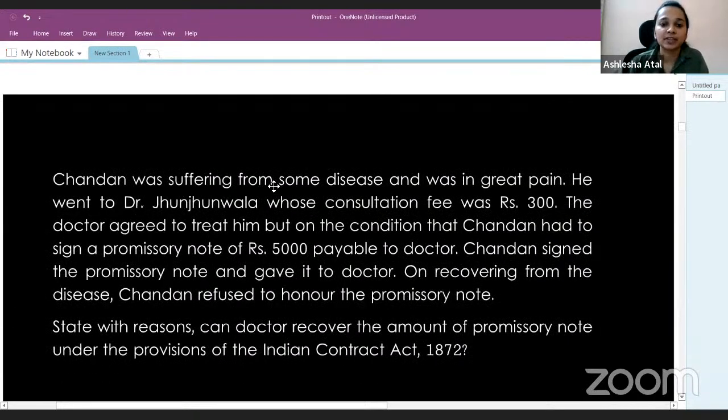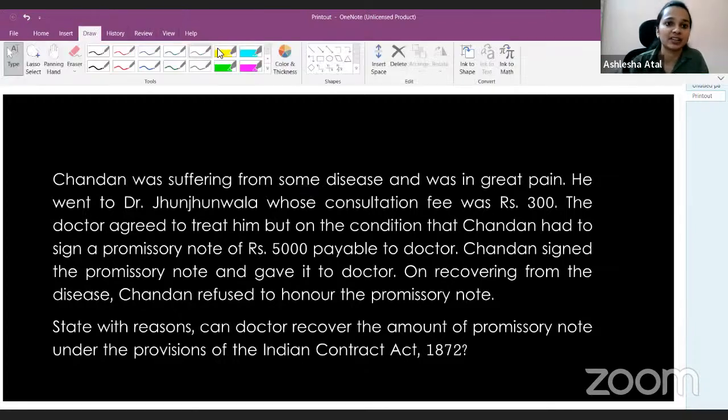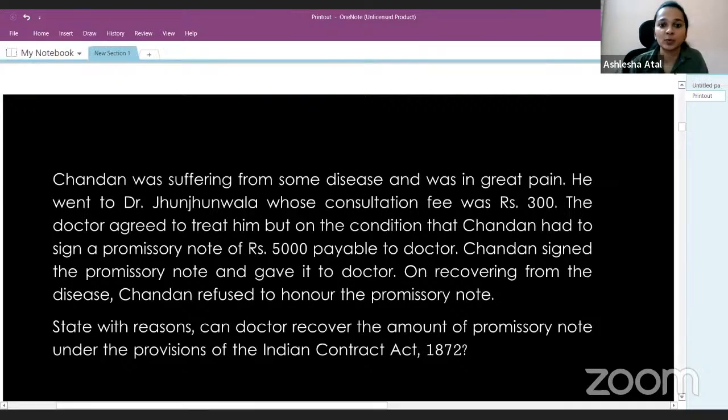Chandan was suffering from some disease and was in great pain. So there's a person, Mr. Chandan, who was suffering from some disease and he was in great pain. He went to Dr. Jhunjhunwala, whose consultation fees was rupees 300.